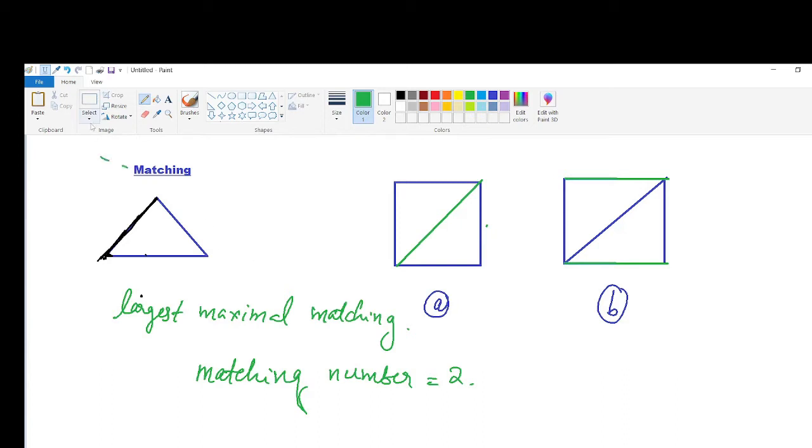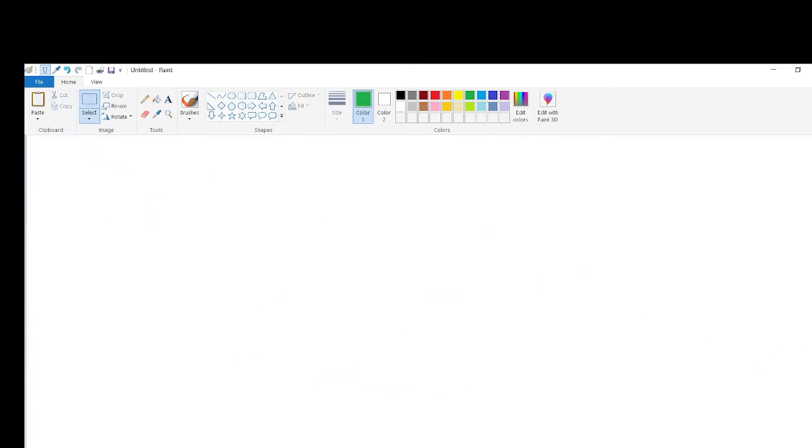Now, let us move to one theorem. Theorem 8.7.